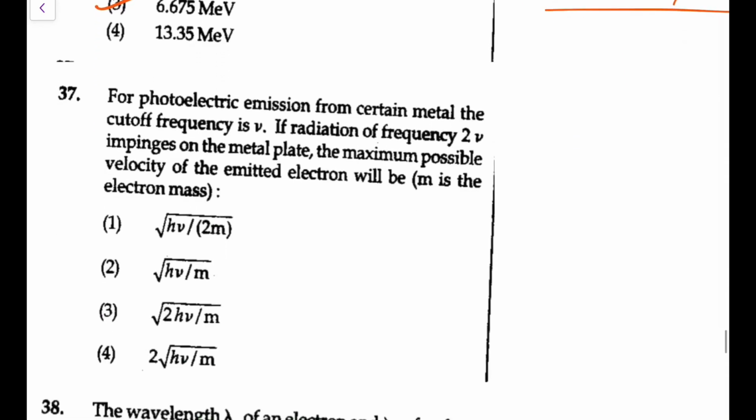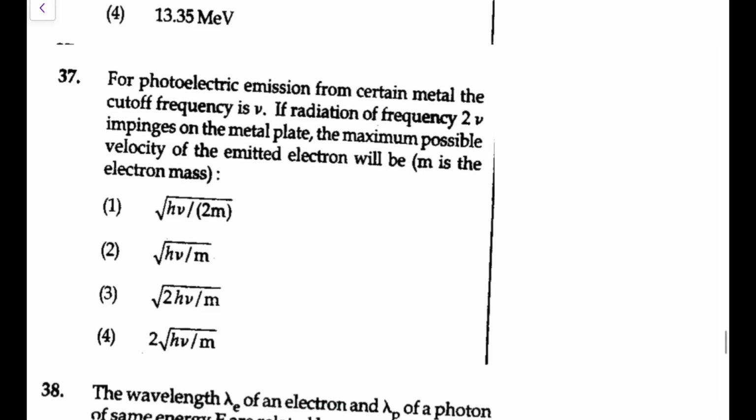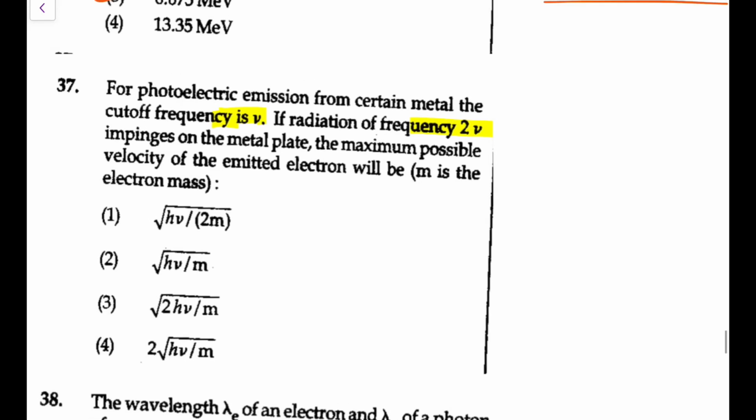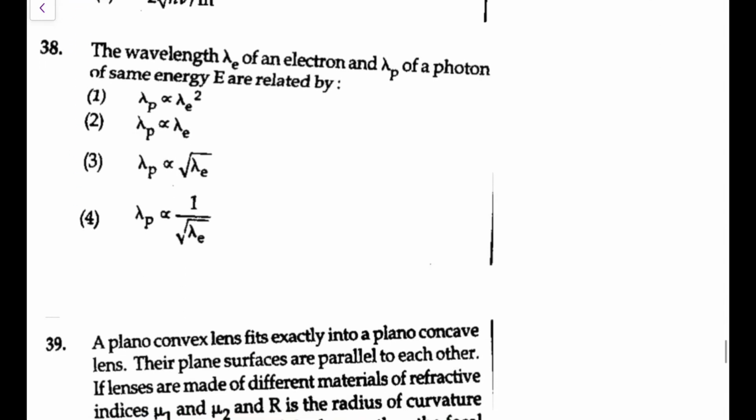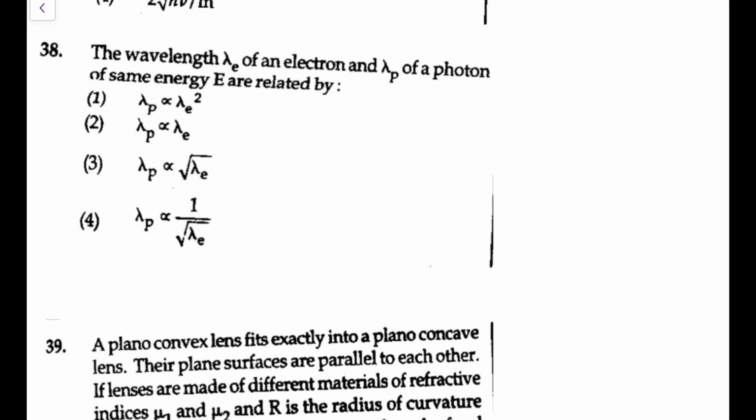Next, for photoelectric emission from a certain metal, the cutoff frequency is nu. If radiation of 2 nu impinges, the maximum possible velocity will be? So what would be Kmax? Kmax is the energy of the photon, that is 2h nu minus h nu, that is h nu, which is half m Vmax square. So Vmax comes out as root of 2 h nu by m. Again, not a tough one for you. You can make it out. Option 3 is appropriate.